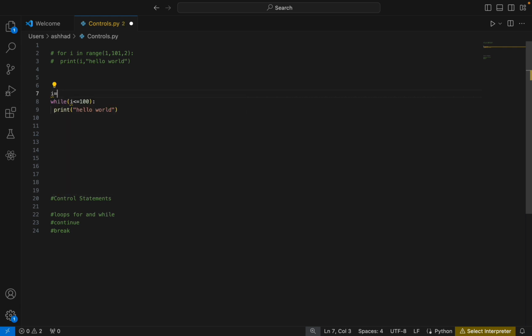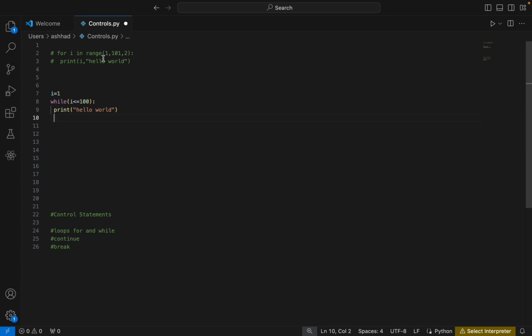And I just started our control variable from 1, because I have added equal to, right? So it will start from 1 and it will go up to 100. And this is how it will work. While is just a condition checking only. So we have added our control variable and we have added the condition. And one more thing is left, which is nothing but we have to update our control variable every time.